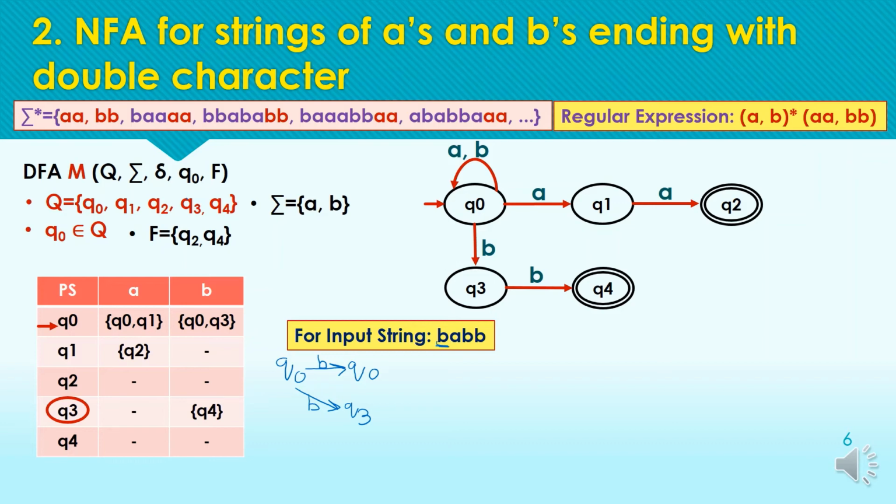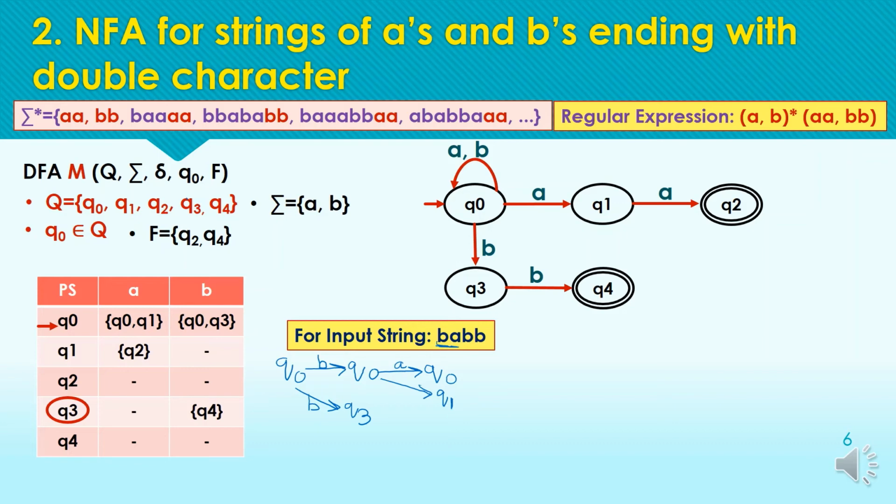Next we have the symbol A. So from q0 and q3 we have to continue, as we have already discussed, that we have to continue the path from all the states if possible. If transitions are defined, then we have to continue the path. From q0 we have defined the transition for A. One transition is to q0 and another transition is to q1.